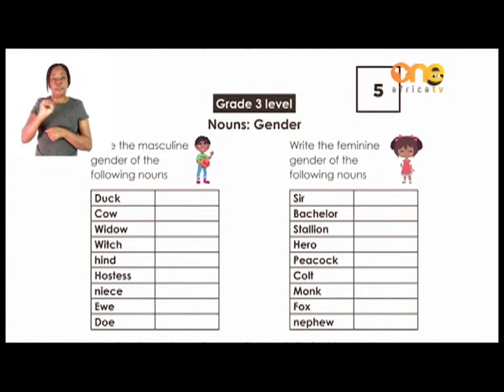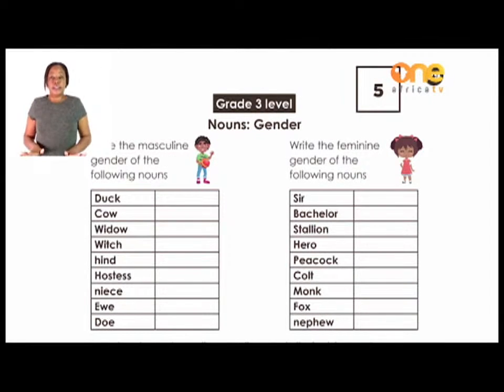Sometimes we don't want to use a word male or female, but there are some other special words that we can use for male and female. We refer to male, which are the man side, the boy side, as masculine. And we refer to the girl side, the women side, the female side, as feminine.